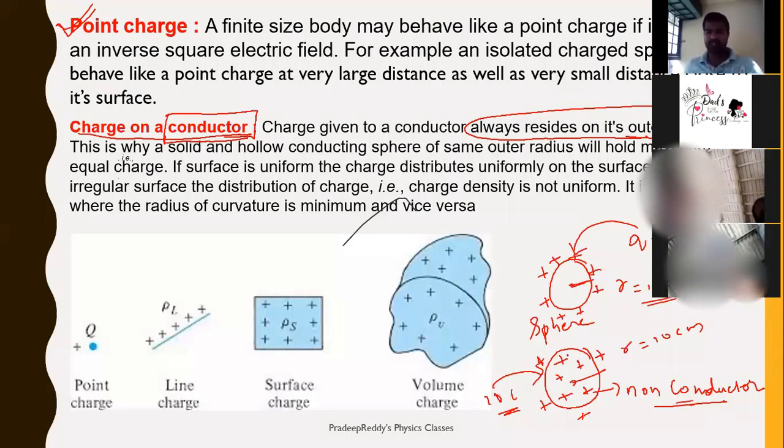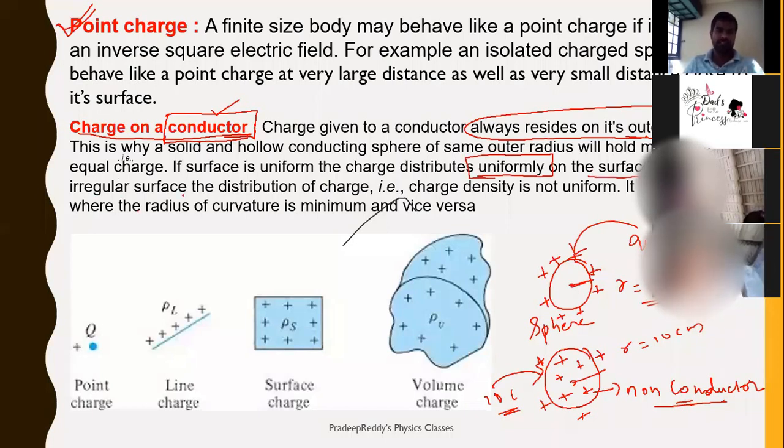So if there is 10 coulomb of charge on the non-conductor, then the 10 coulomb will be accommodated completely within the body and on the surface, whereas in the case of a conductor it will reside only on the surface. When you provide charge to a conductor, depending upon its shape, which can be of any shape, that positive or negative charge will be accommodated uniformly on the surface.